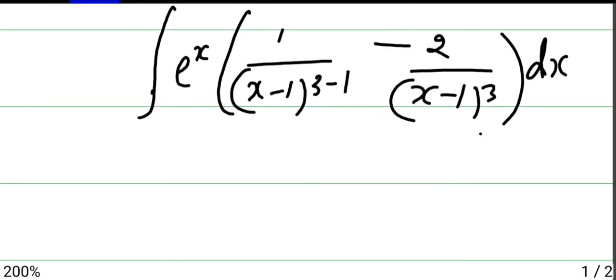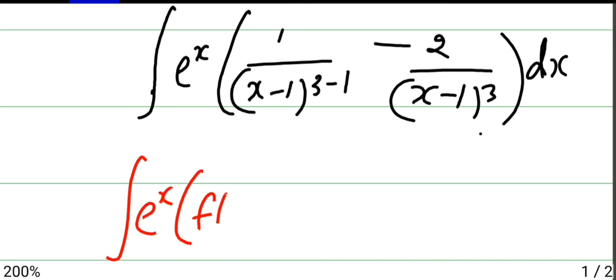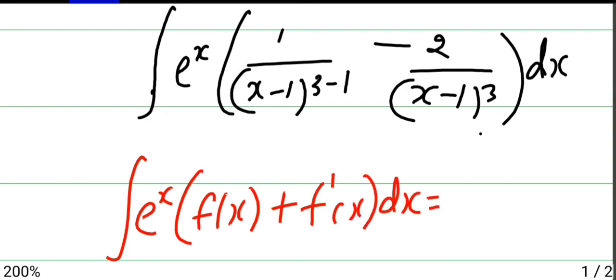We have a formula: integral of e power x into f of x plus f dash of x dx, then directly we can write it as e power x f of x plus c.